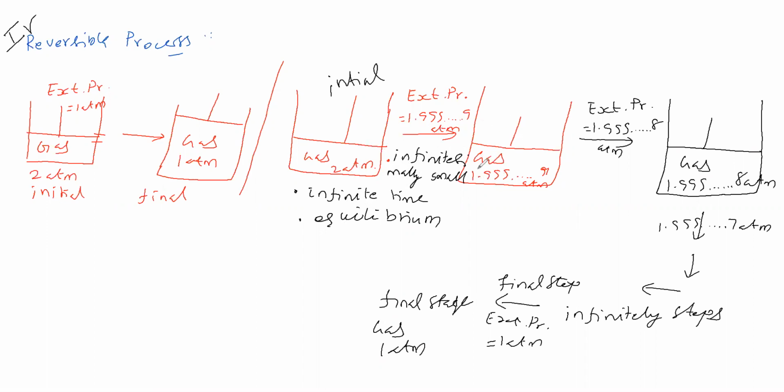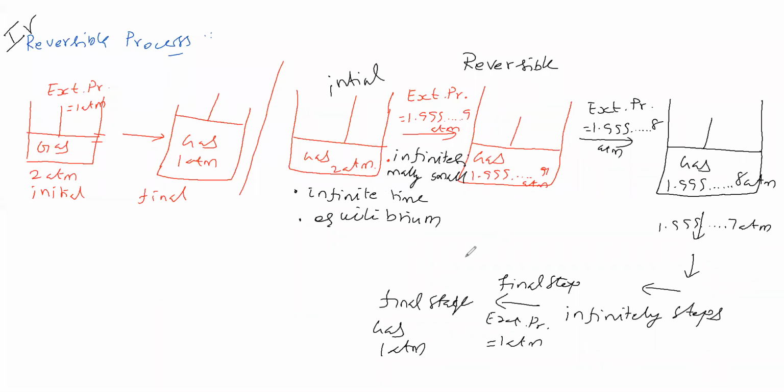Okay. If we carry the process like this, then the process is called a reversible process. So reversible process means how to do? How should the difference be? Infinitesimally small should be there.